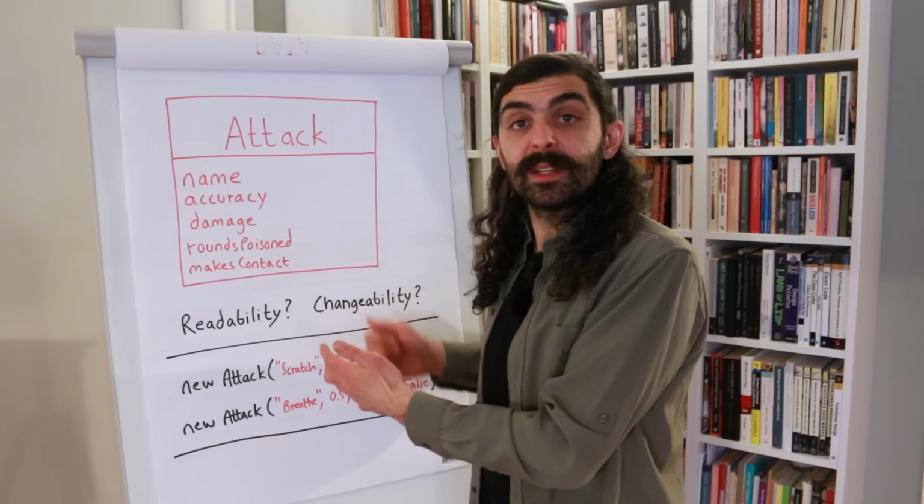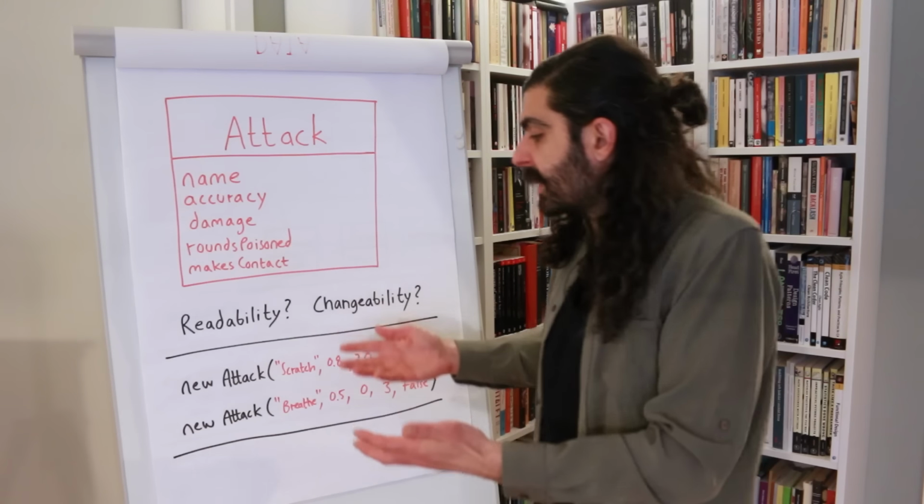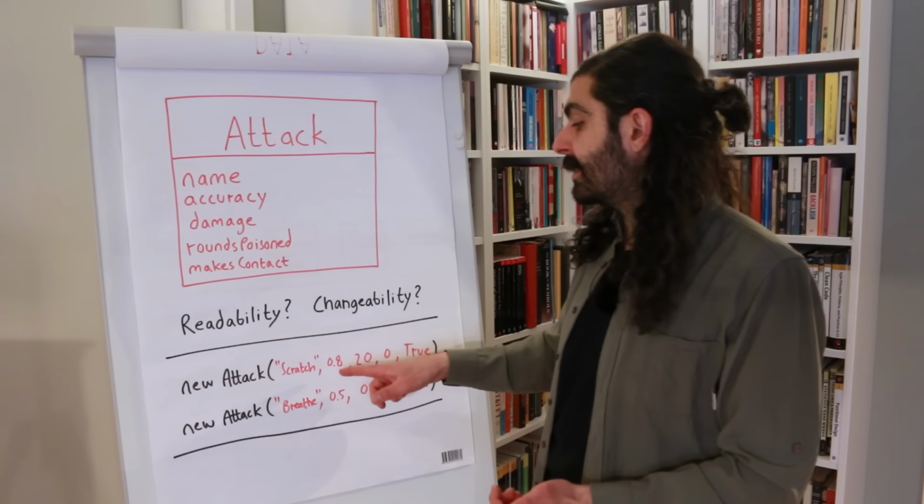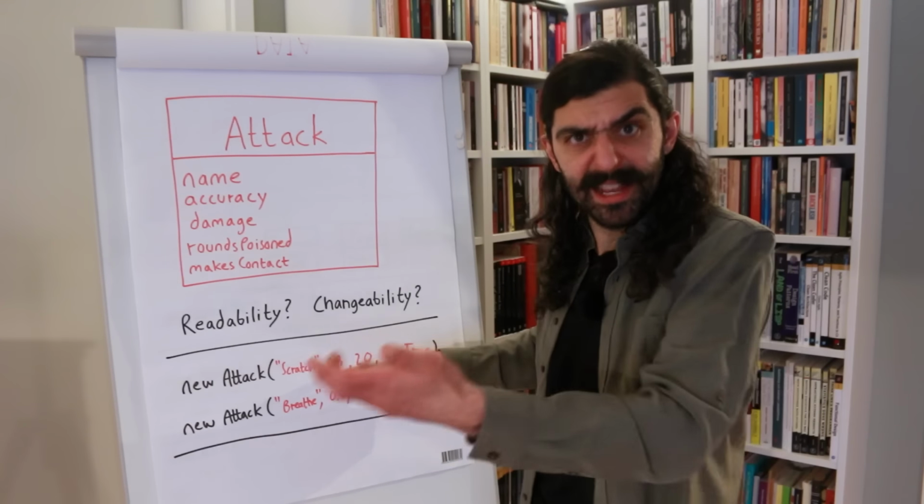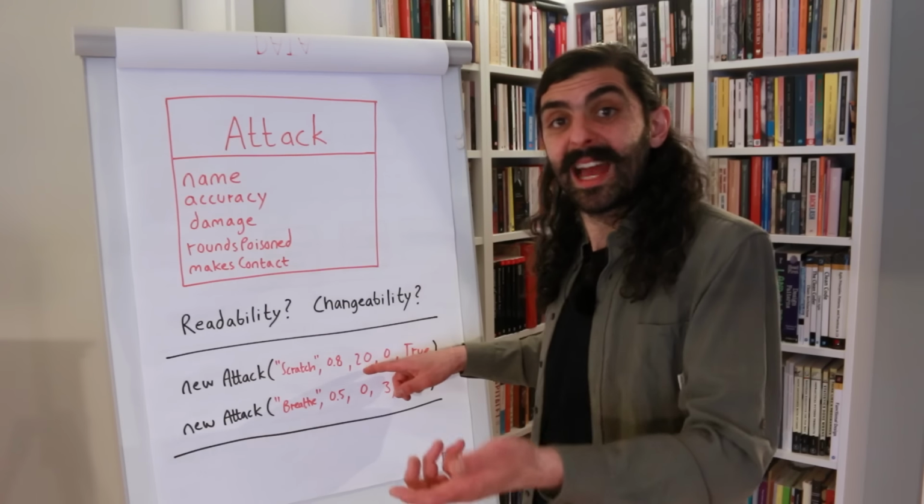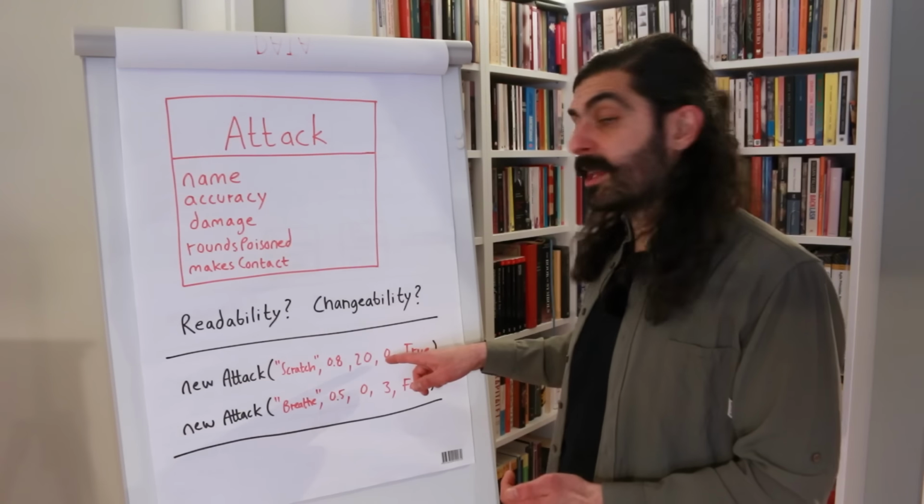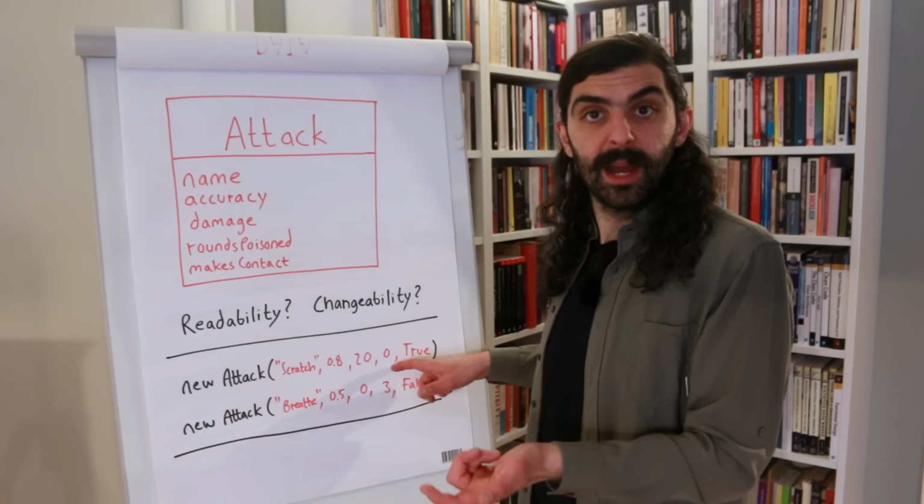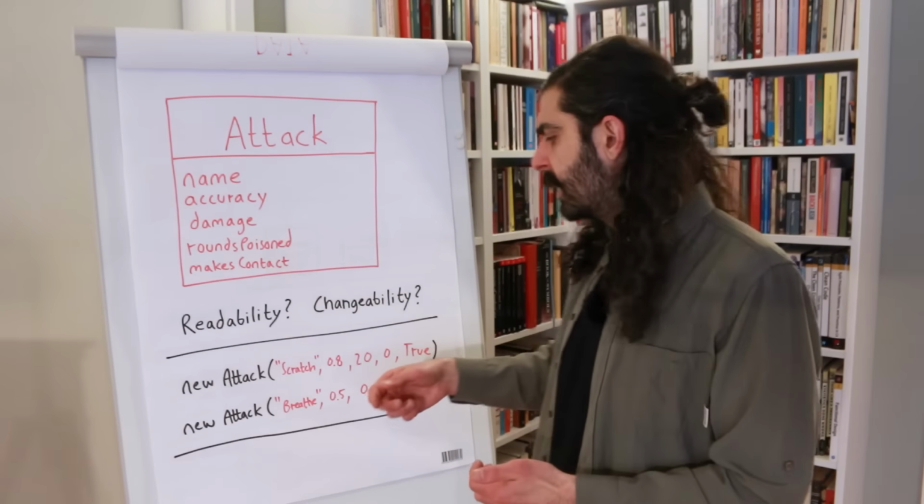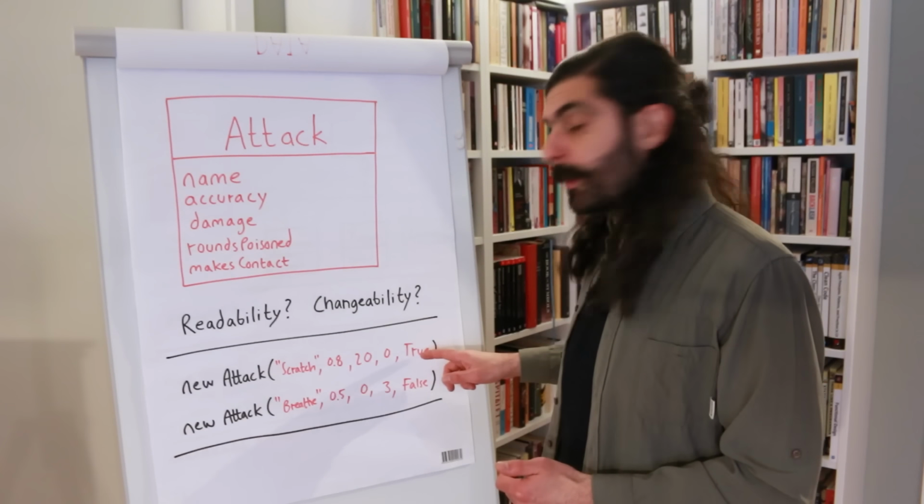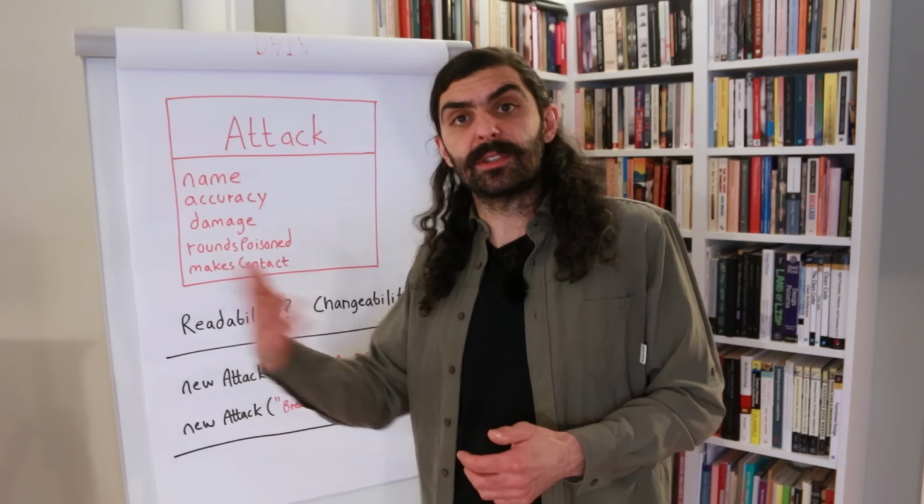Then how would we interpret this attack? It's called scratch. It has an 80% chance of success, of hitting. And it makes 20 in damage every time it hits. And it poisons the opponent for 0 rounds, meaning it doesn't poison the opponent. And then it is a contact attack because we're passing true here. So it is something that makes contact to the opponent.